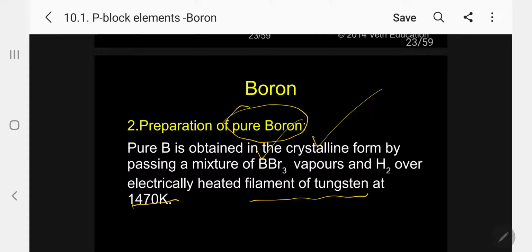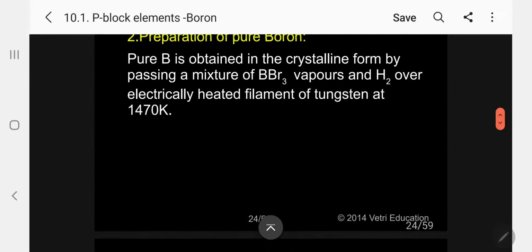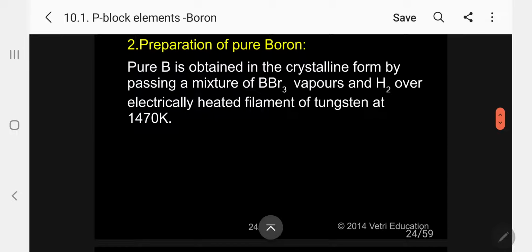Tungsten is the metal having the highest melting point among the elements. When these vapors of BBr3 and H2 are passed over the tungsten filament and heated at 1470 Kelvin, the boron is precipitated out. Kindly follow. We are getting boron.